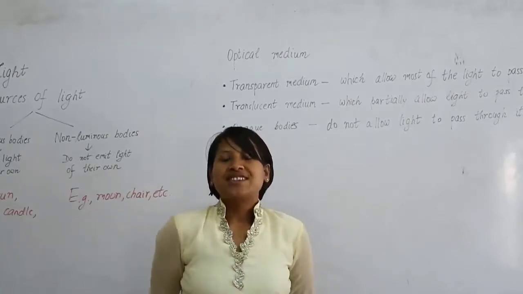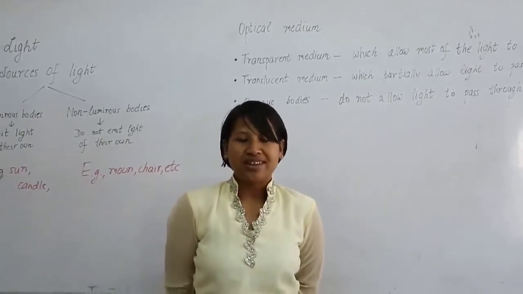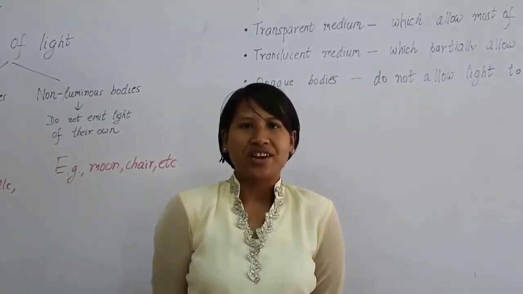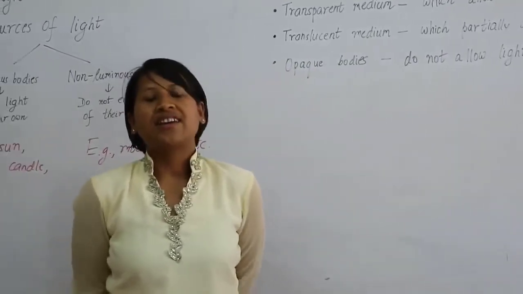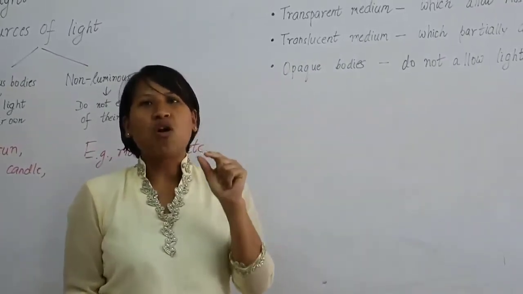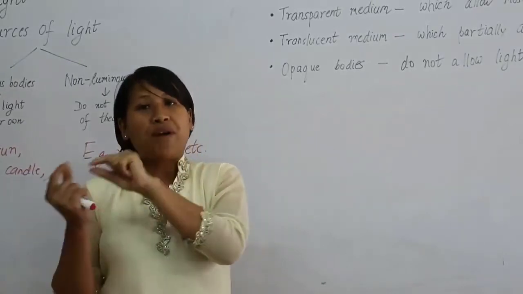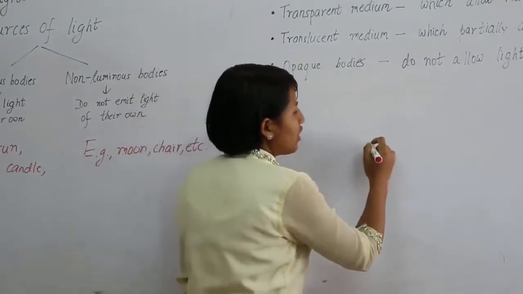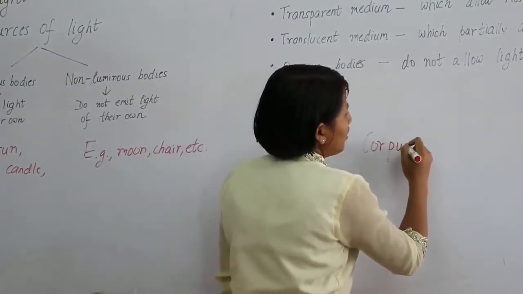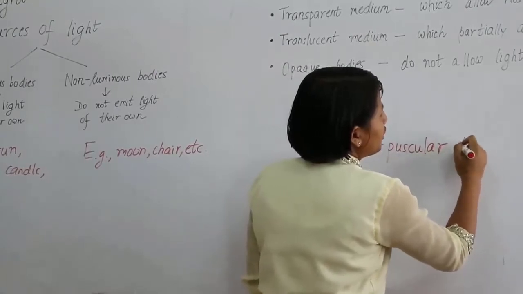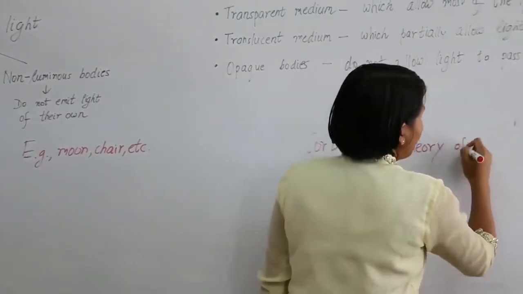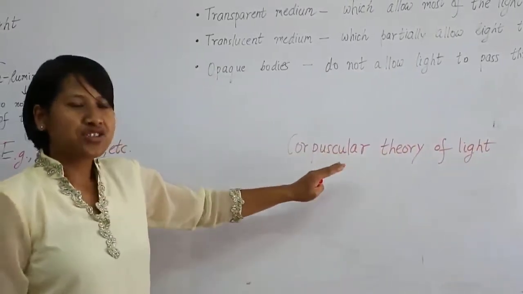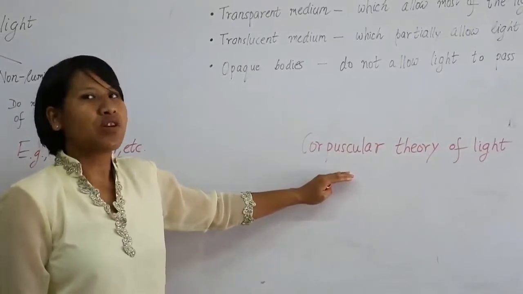At first, it was Isaac Newton, this famous mathematician, physicist and philosopher. He proposed that light consists of extremely small particles. He called them corpuscles, and this theory is called the corpuscular theory of light.